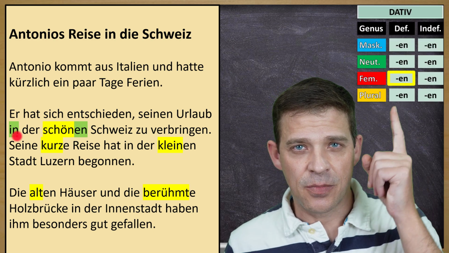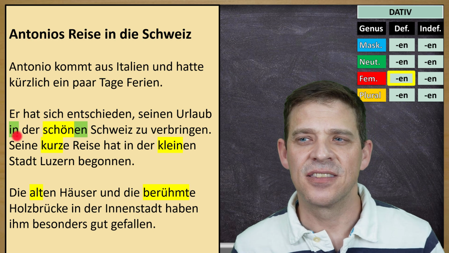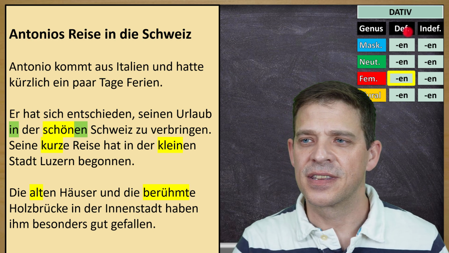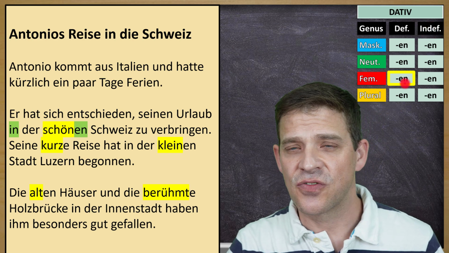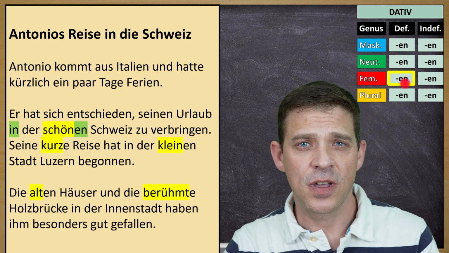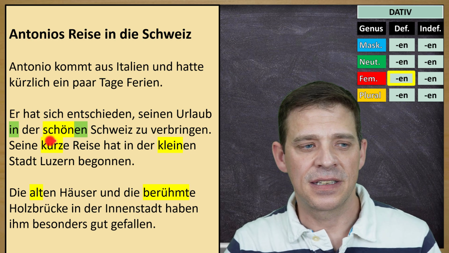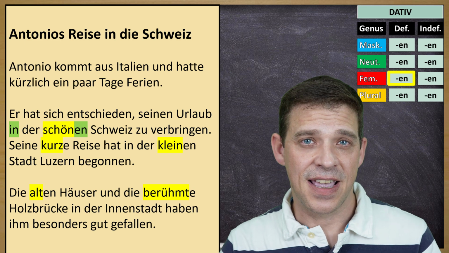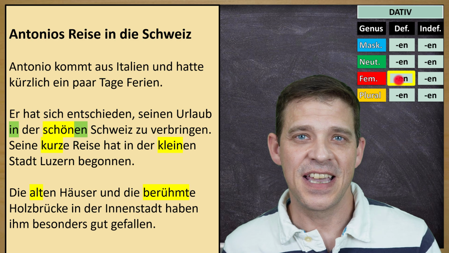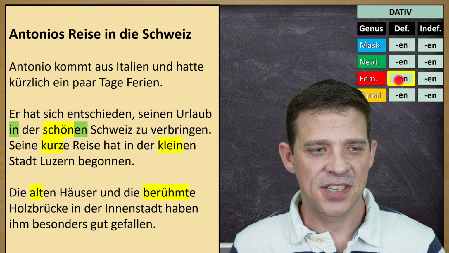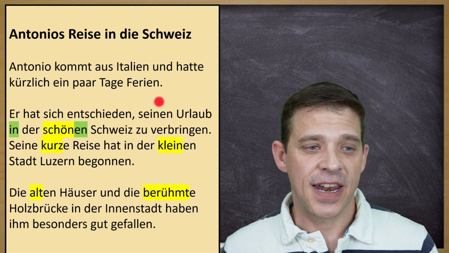Here you have a table and you can see the endings, the adjective endings, for each gender and also for the definite article and the indefinite article. And because Schweiz is one of those countries with an article, it is die Schweiz, feminine, definite article, der, therefore en ending. As you can see, in dative, it's pretty easy. It's all en ending, but just so you know how this actually works. Let's go to the next sentence.